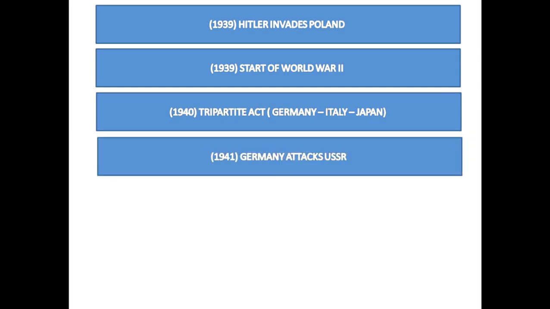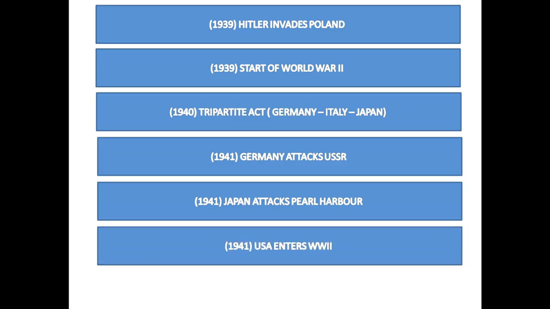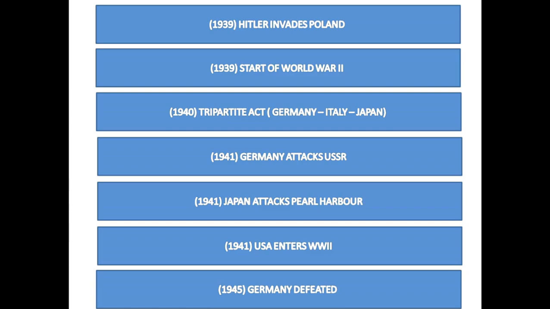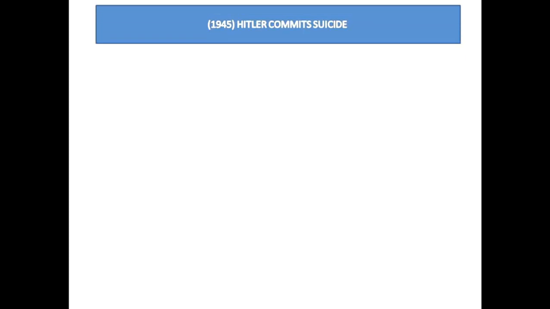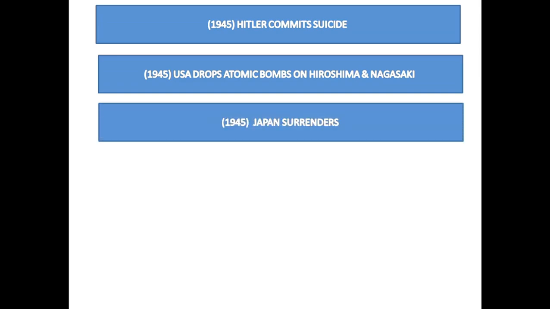In 1941, Germany attacked the USSR. In the same year, Japan attacked the US base at Pearl Harbor. After this attack, the USA entered the war. By 1945, Germany was defeated in the war. In 1945, Hitler committed suicide. In the same year, 1945, the USA dropped atomic bombs on Hiroshima and Nagasaki in Japan. After this, Japan accepted defeat and World War II ended.